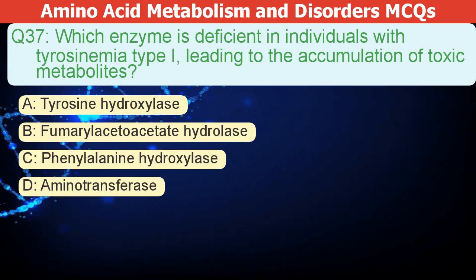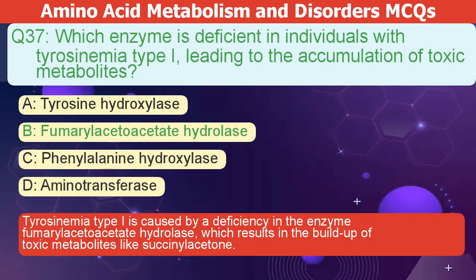Which enzyme is deficient in individuals with tyrosinemia type 1, leading to the accumulation of toxic metabolites? A. Tyrosine hydroxylase. B. Fumarylacetoacetate hydrolase. C. Phenylalanine hydroxylase. D. Aminotransferase. The correct answer is B. Tyrosinemia type 1 is caused by a deficiency in the enzyme fumarylacetoacetate hydrolase. This results in a buildup of toxic metabolites like succinylacetone.